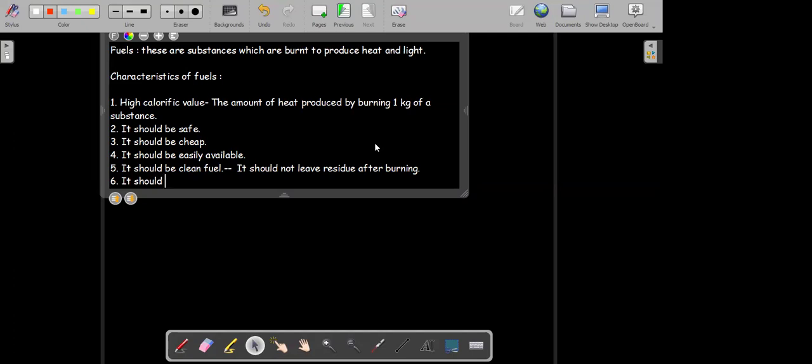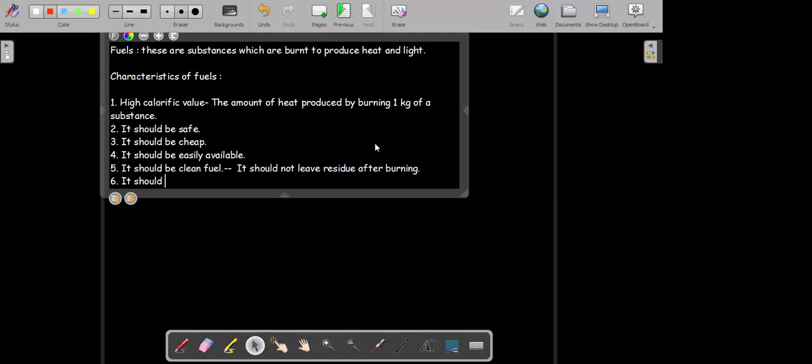Why not water? Okay. See, as a fire extinguisher, we use different substances. We can use carbon dioxide gas as a fire extinguisher. We can use water as a fire extinguisher. We can use sand as a fire extinguisher. Sir, we can also use foam.